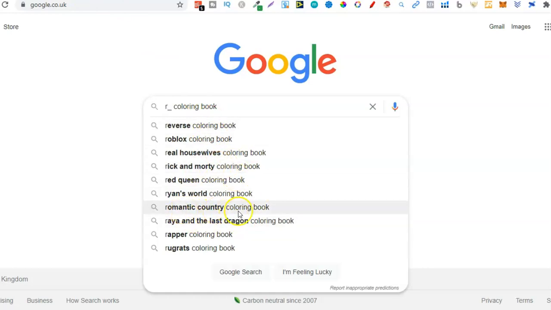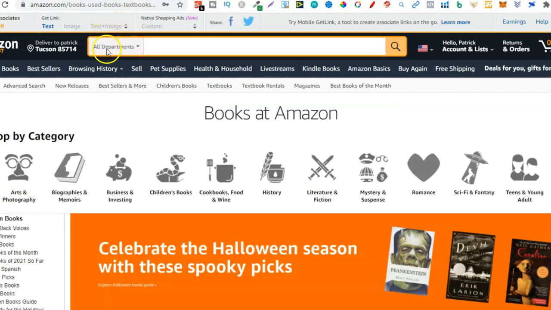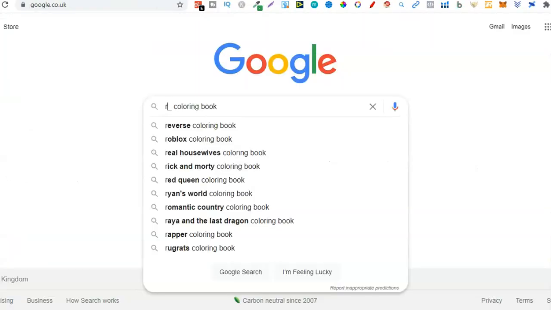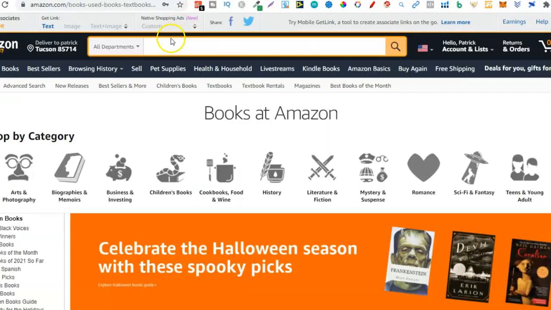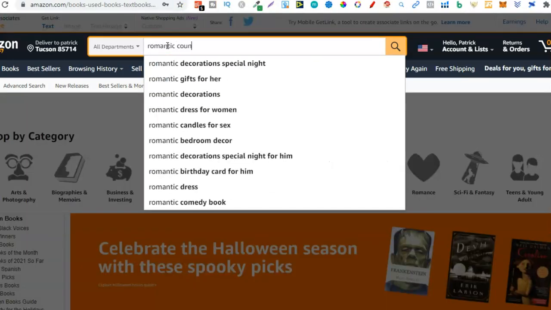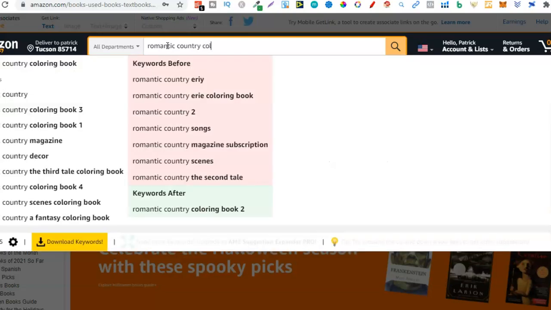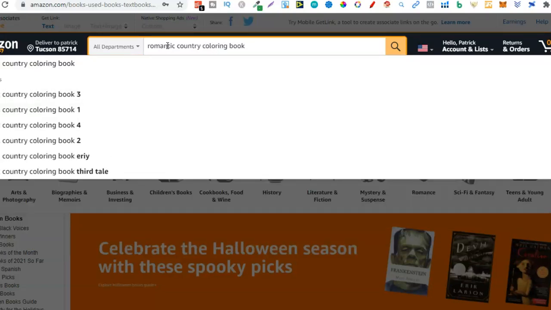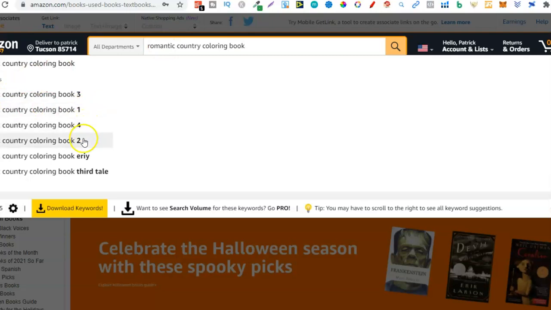Romantic country colouring book. That's very, very interesting. So let's go over to Amazon just here. We've got that on all departments. So what was it? It was romantic country colouring book. So right off the bat, as we can see, this is a series in someone else's colouring book. So I'm not actually going to do that, but this is how we see if there's demand.